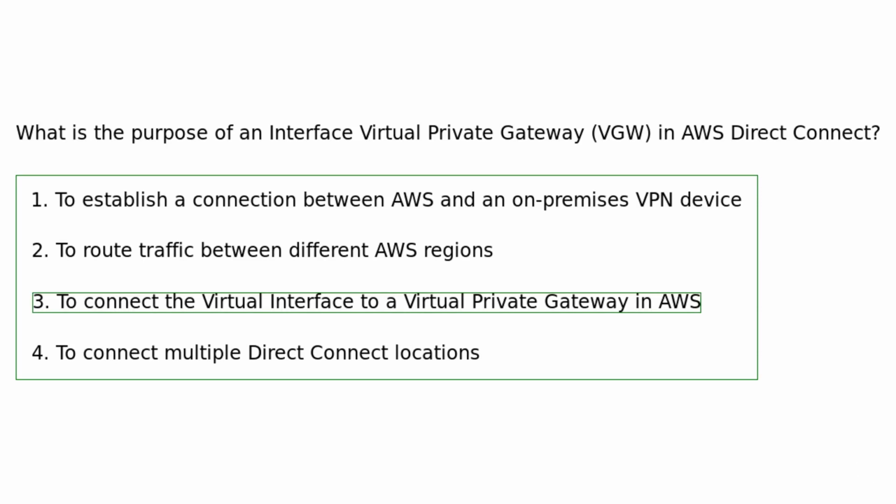An interface virtual private gateway in AWS Direct Connect connects the virtual interface to a virtual private gateway in your VPC, enabling secure communication between your on-premises network and AWS resources.